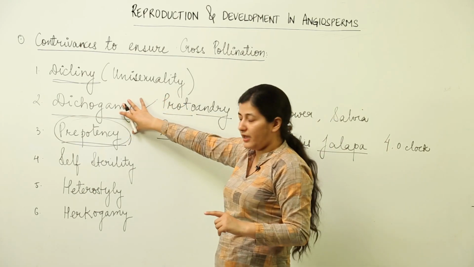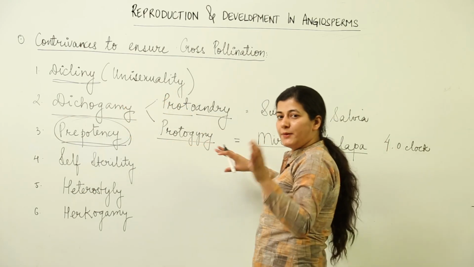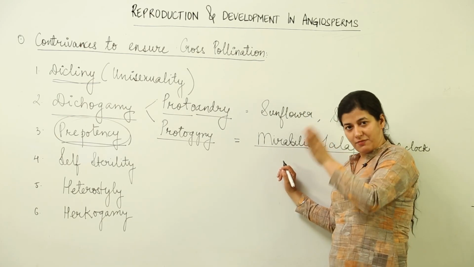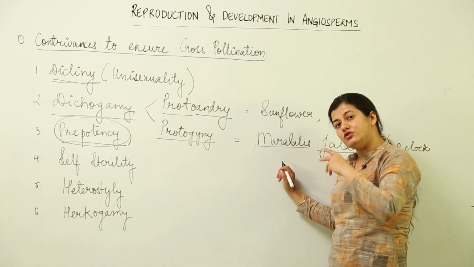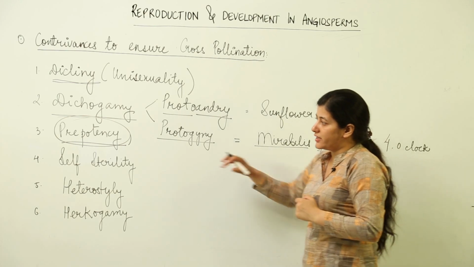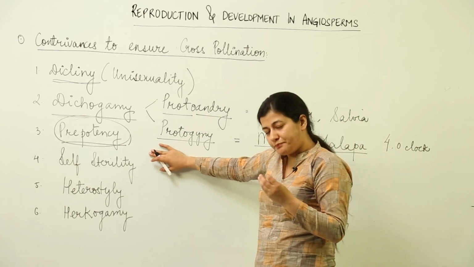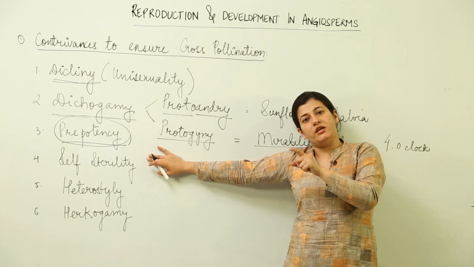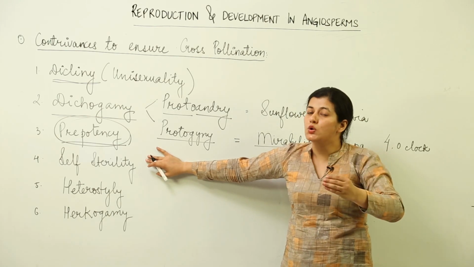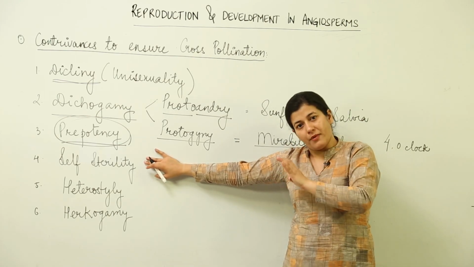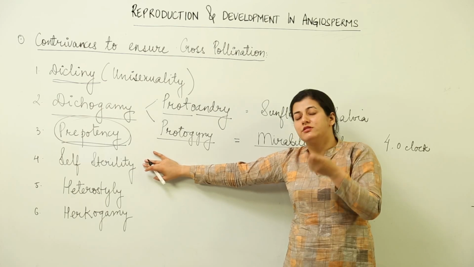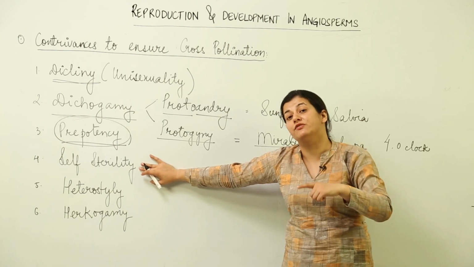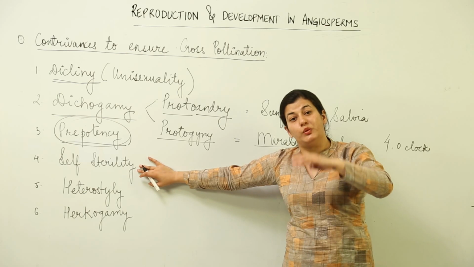So, both of these, dichogamy and prepotency, show a condition where the male part or the female part is not receptive for those gametophytes which are coming from the same plant. Otherwise, prepotency can be understood that supposedly the stigma of the flower is not receptive for the pollens of the same flower. That means the flower stigma is going to prefer the pollens which have come from other plants instead of the flowers within the plant.